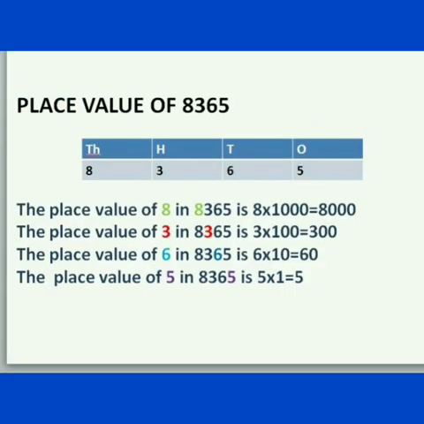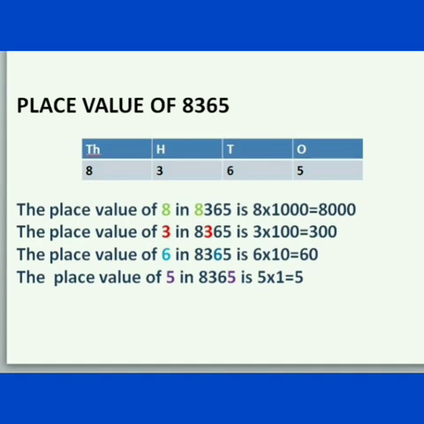Children, next we are going to find out the place value of each number in 8365. First, we have to arrange all the numbers in their place value chart. 5 is arranged in ones place, 6 is arranged in tens place, 3 is arranged in hundreds place, and 8 is arranged in thousands place. Okay, so the 8 is in thousands place. You have to multiply the 8 with 1000. So 8 into 1000 equal to 8000. So the place value of 8 in 8365 is 8000.